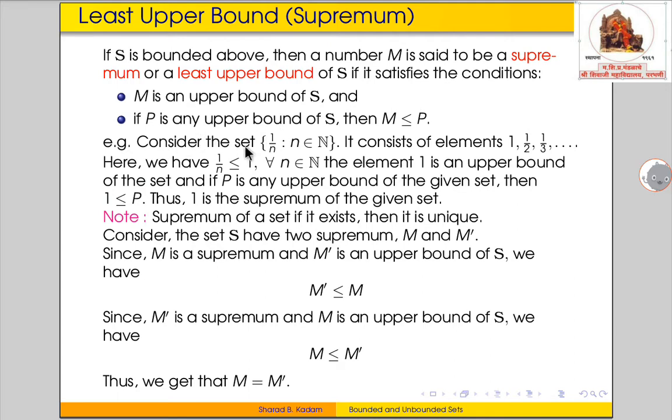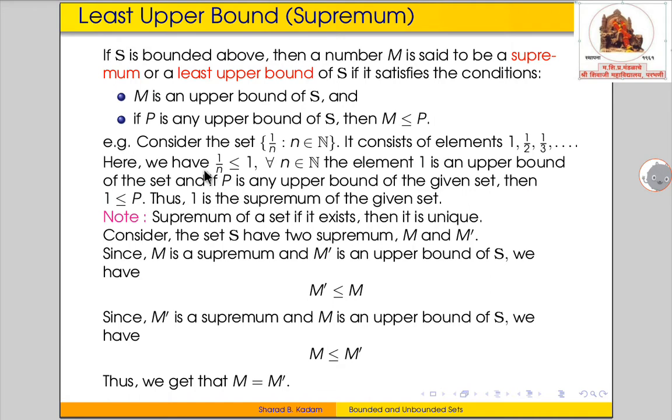For example, we consider the set whose elements are of the type 1 by n such that n is a natural number. So this set will consist of elements of the type 1, 1 by 2, 1 by 3, 1 by 4 and so on. That means all are reciprocals of natural numbers. From this we get that 1 by n is less than or equal to 1 for every natural number n.